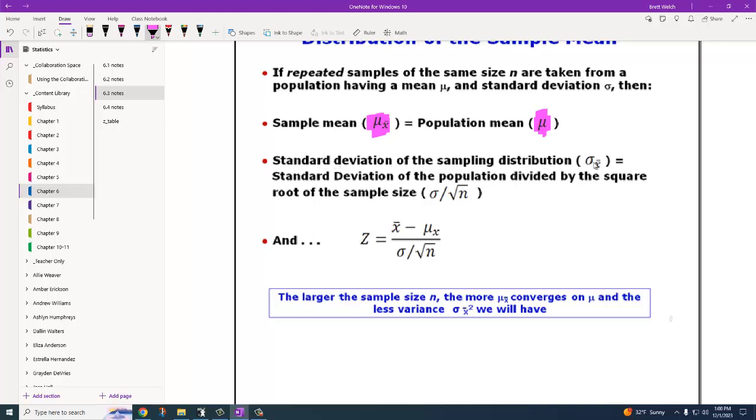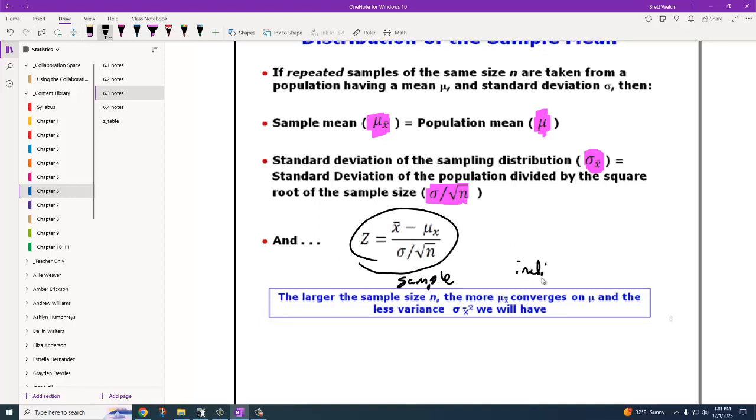The standard deviation, sigma sub x bar, is always going to equal the standard deviation of the original population divided by the square root of the number of data values, or the sample size, as it's called. So our Z formula changes when we're talking about a sample. So this is the Z for a sample,